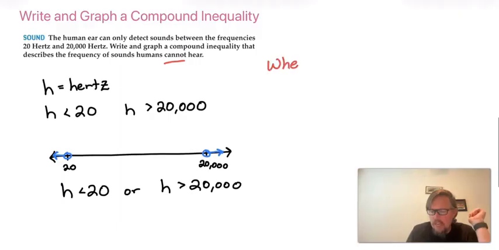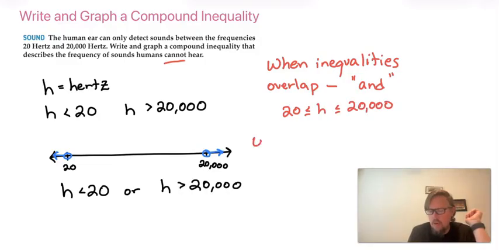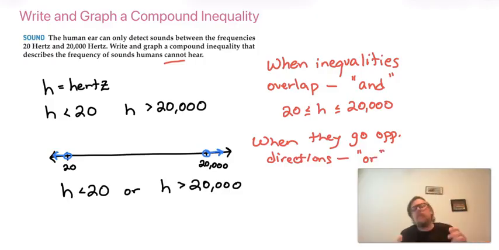When inequalities overlap, that's an and problem. And it would look like this. This is an or. When they go opposite directions, that's or. And that's like this one where we have two separate inequalities separated by the word or.